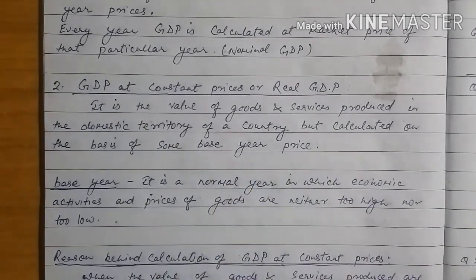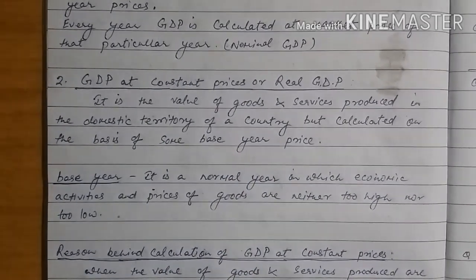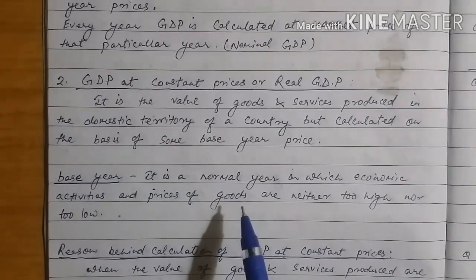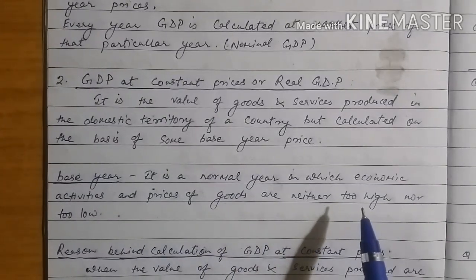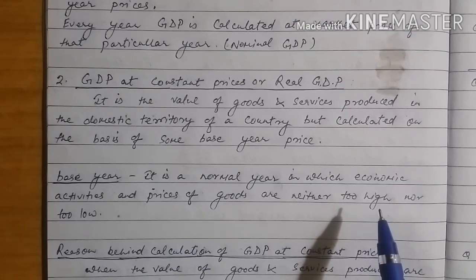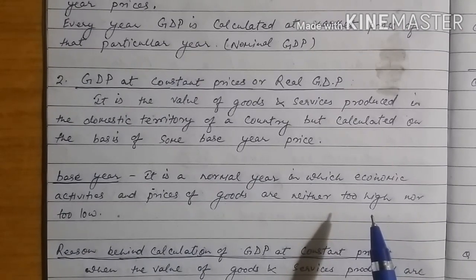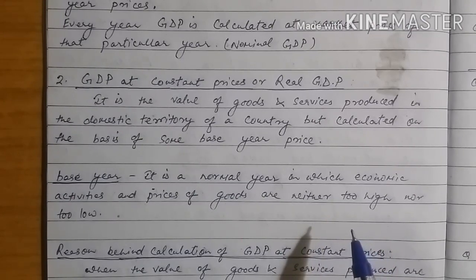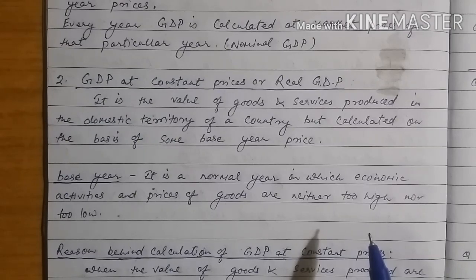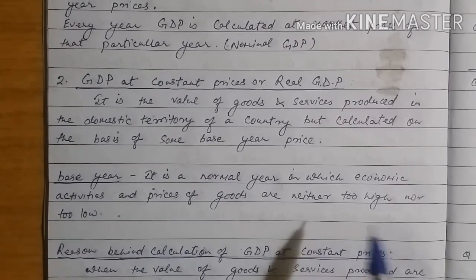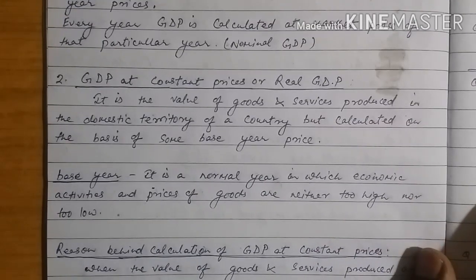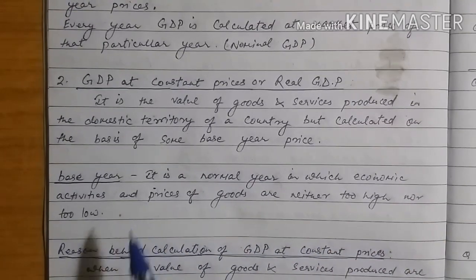Now what is base year? It is normally a normal economic year in which all the economic activities are normal. There is normal monsoon, the prices of goods and services are normal, neither too high nor too low. The economic activities are also normal. So the price prevailing in that year is taken to be the base year price.